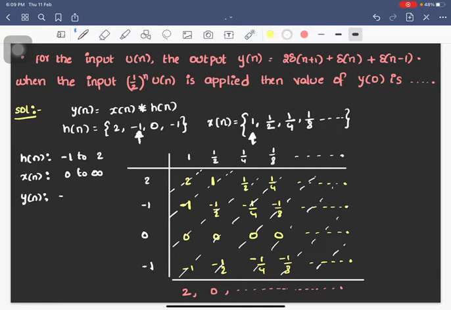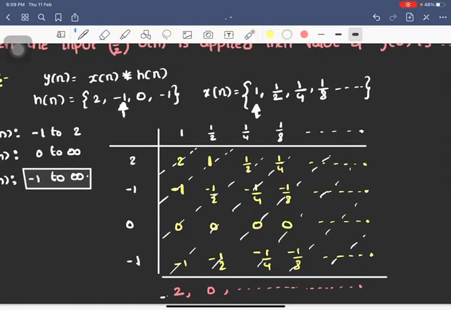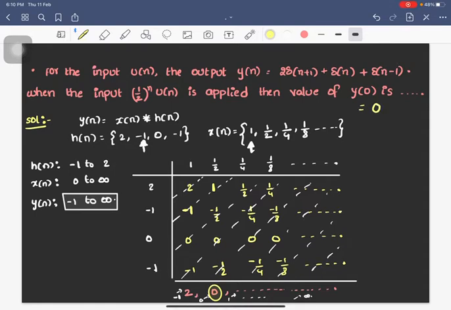So minus 1 plus 0 is minus 1, 2 plus infinity is infinity. So the range of n for y of n is minus 1 to infinity. So I calculated here y of n. This term will correspond to n equal to minus 1, and this term will correspond to n equal to 0, and next terms will correspond to n equal to 1, and so on. But I want y of 0 only, right? So y of 0 is simply 0. So this is your answer.